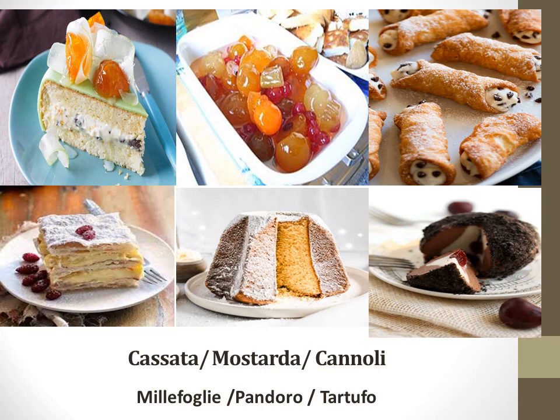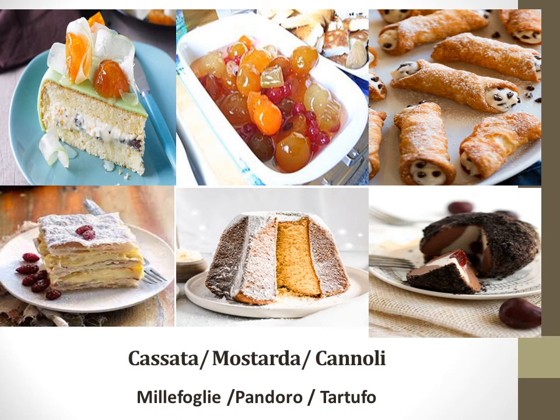Now let's gain knowledge about some more Italian desserts. One is called cassata. It is a dessert made using ice cream and sponge. Next is mostarda. Why is it called mostarda? Because here almost all the fruits are served with a mustard based sauce.